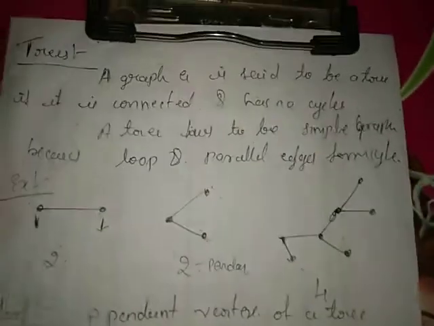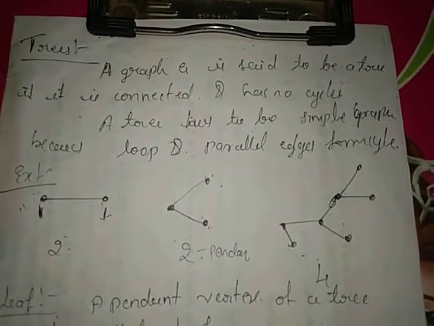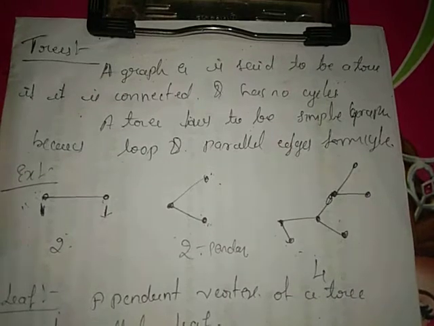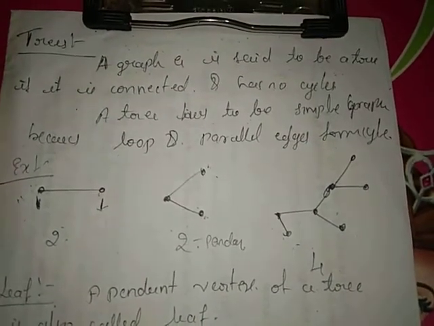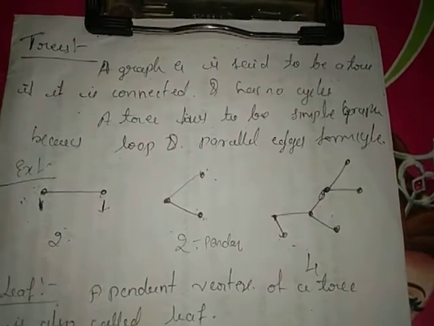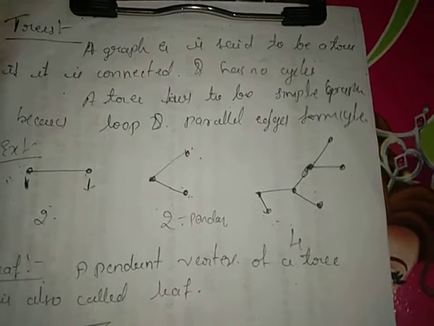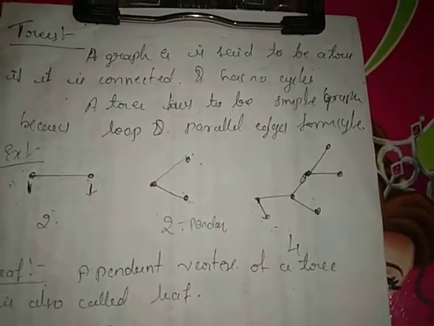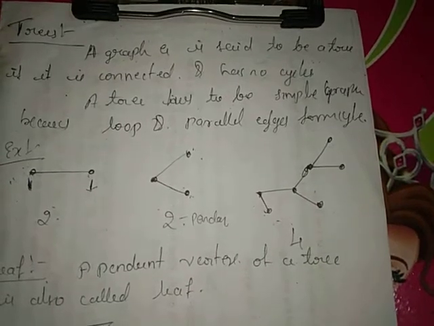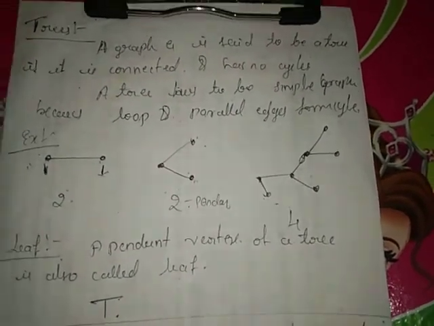A graph is said to be a tree if it is connected and has no cycles. Therefore T is always a simple graph, because if loops and parallel edges are present, they form a cycle, but our restriction for the tree is no cycles.